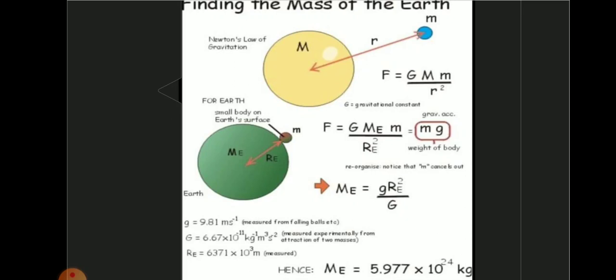So if you substitute all the values and calculate it, you get the mass of the earth as 5.977 into 10 to the power 24 kilogram. If you round it off, you get 6 into 10 to the power 24 kilogram. So the mass of the earth is calculated as 6 into 10 to the power 24 kilogram.